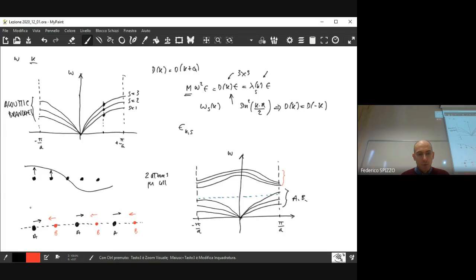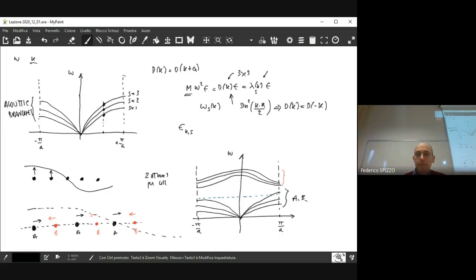Because in this case, if you have an amplitude wave that propagates through the system, what you see here on the vertical axis is the amplitude of the counterphase oscillation. So the fact that here you have exactly the same value does not mean that they have to go both in the same direction.